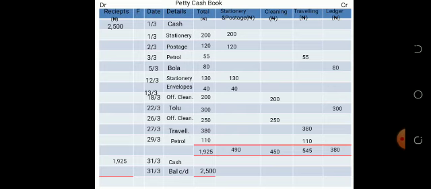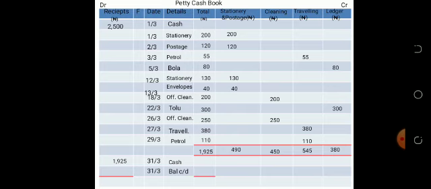What I'm saying is add up 2,500 to 1,925. That is on the debit side. Then on the credit side, the total is 1,925.